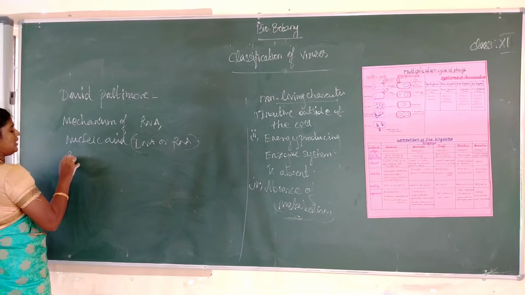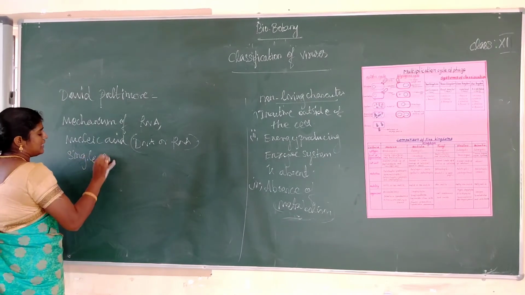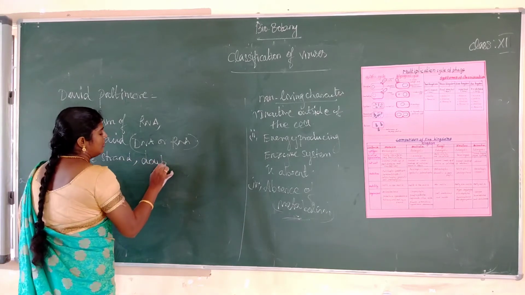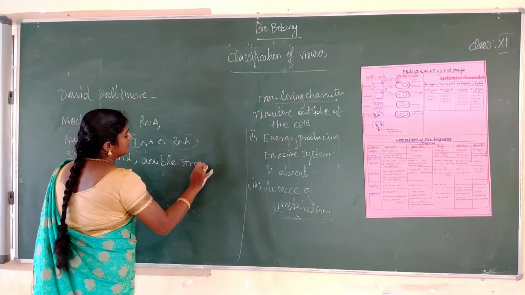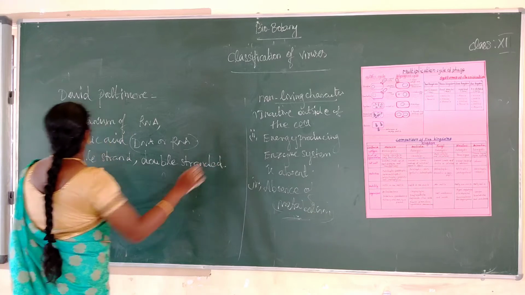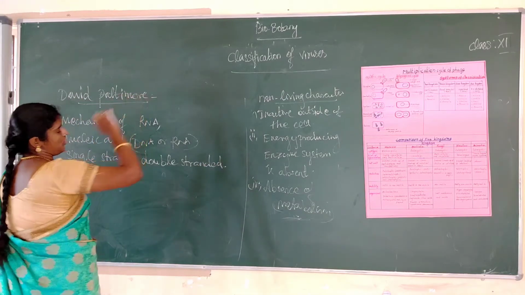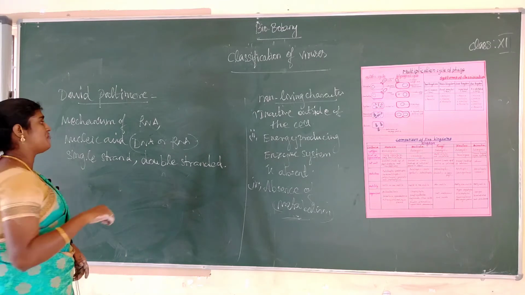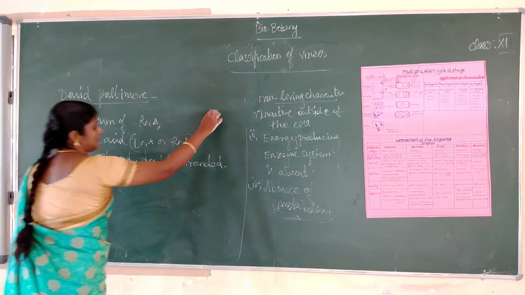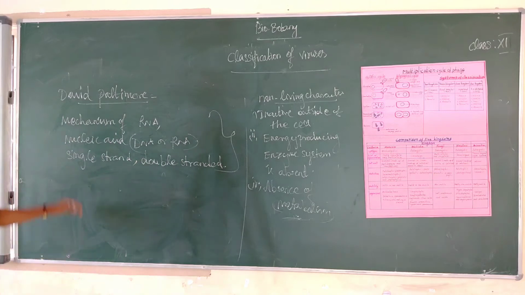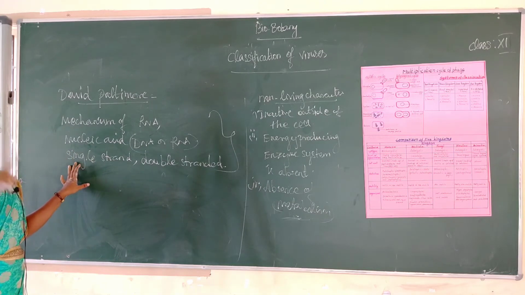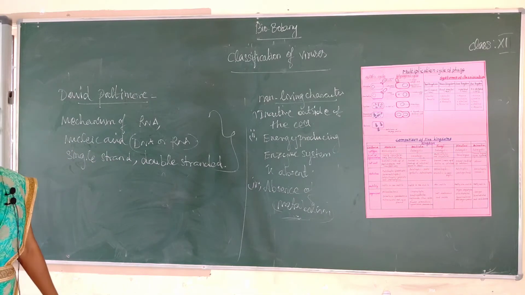Students, David Baltimore is the scientist's name. He proposed the classification of virus based on three things: first, the mechanism of RNA; second, the nucleic acid, either DNA or RNA; and third, whether the nucleic acid is single stranded or double stranded.